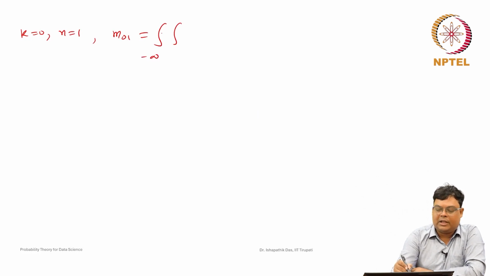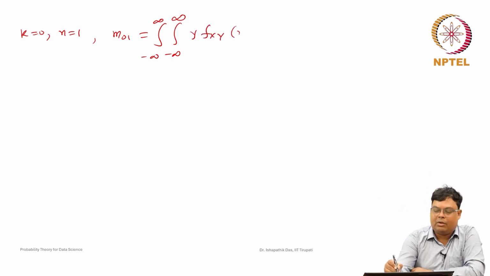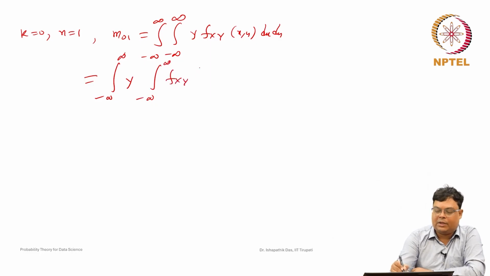This is the double integral of x to the power 0, that is 1, times y to the power 1, y, times f(x, y) dx dy. Now, this is the integral of y times the integral of f(x, y) dx, dy.